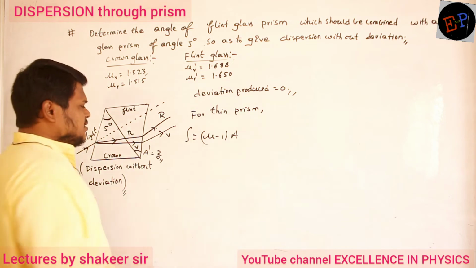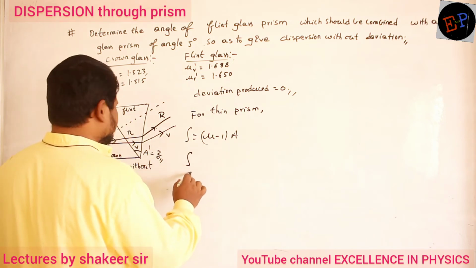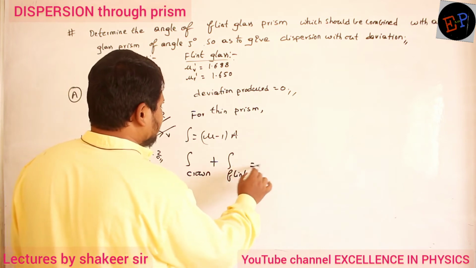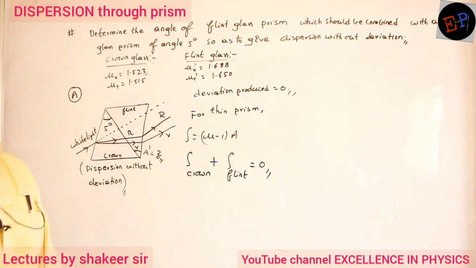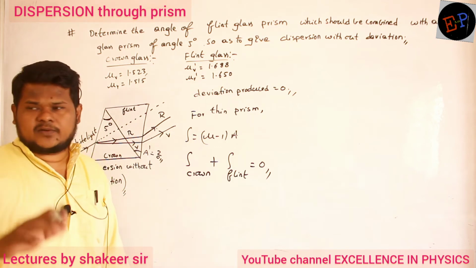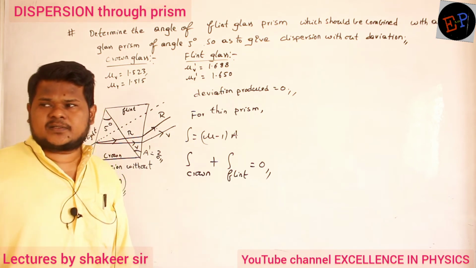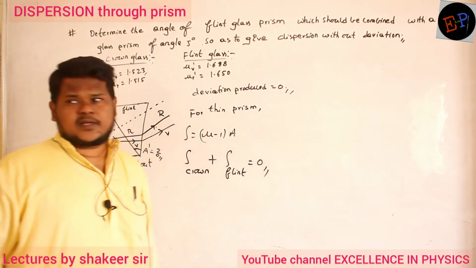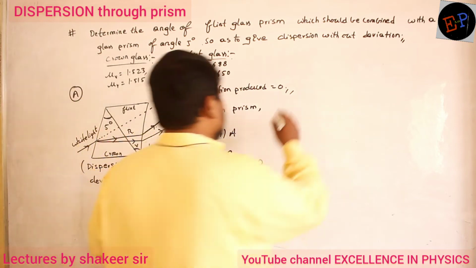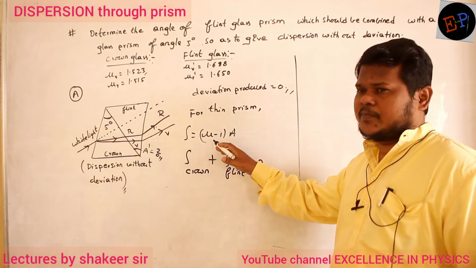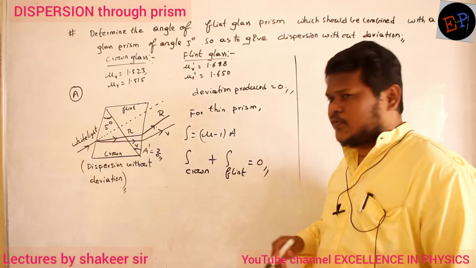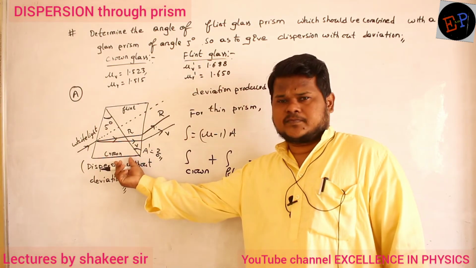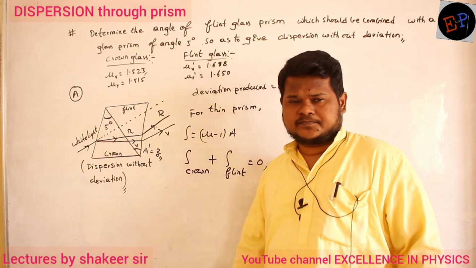Are you able to understand? So the deviation produced because of crown glass plus the deviation produced because of flint glass, if you add both of them, the total I should get is 0. If you add both the deviations in crown glass and flint glass, the total should be equal to 0. Now, the formula of deviation we have already written for thin prisms. Here, what is meant by the mu value? Mu value means the refractive index of this prism. What is the refractive index of crown glass, can you say?